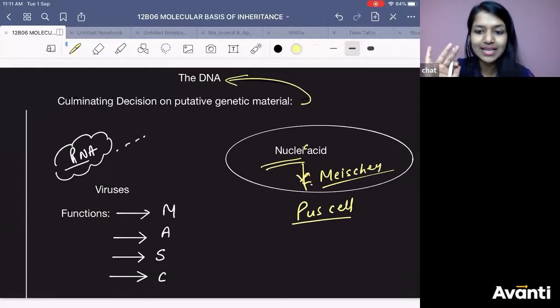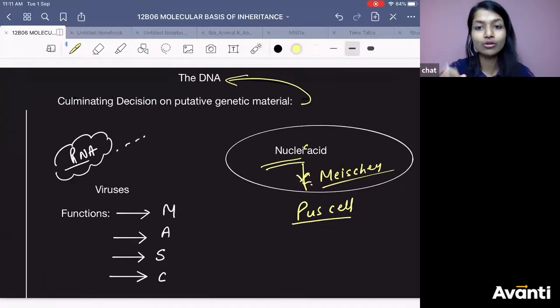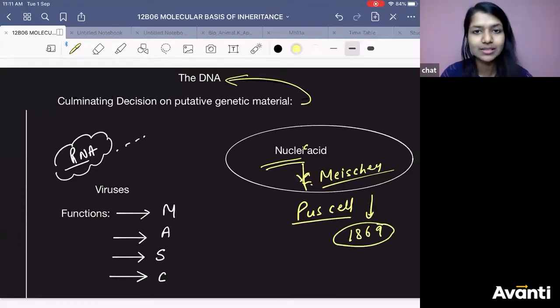So from the pus cell, he discovered this nucleic acid. That is all we need to know. Maybe you can learn the year, 1869, because it is given in NCERT. He named it nuclein.